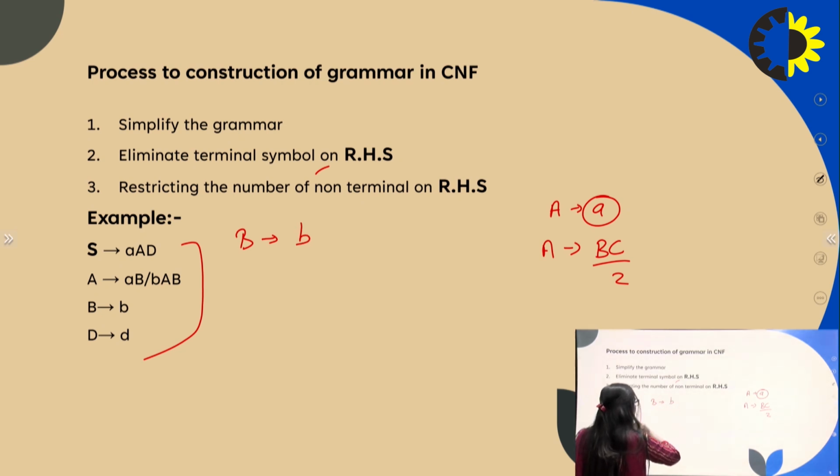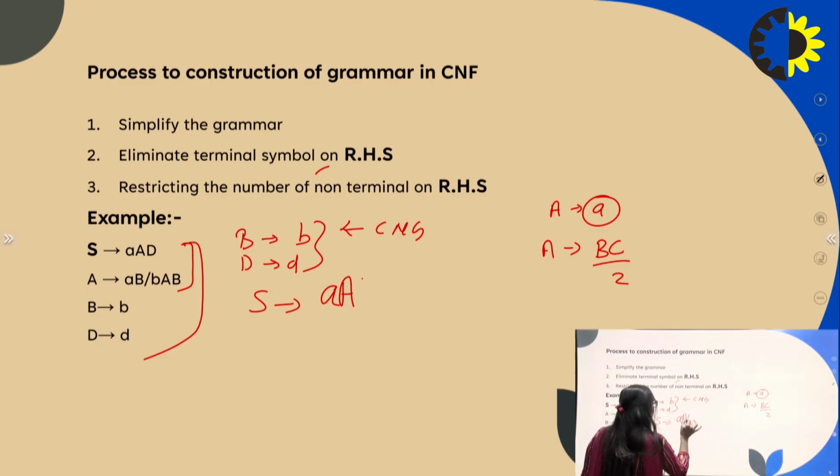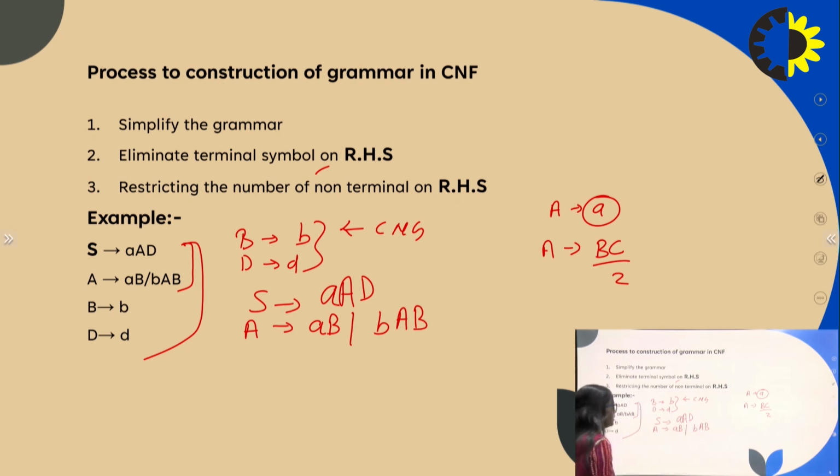B produces single B. This is Chomsky normal form. And D produces single D. These two productions are in CNF form, but the remaining two productions are not in CNF form, because S produces small a and two non-terminals, and A produces a single terminal and two non-terminals. This is not in the form of CNF.